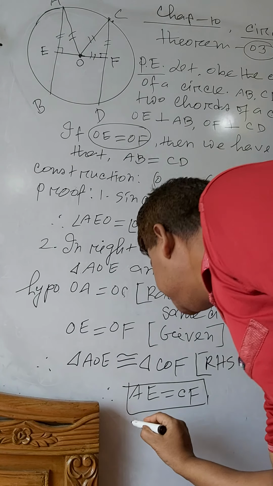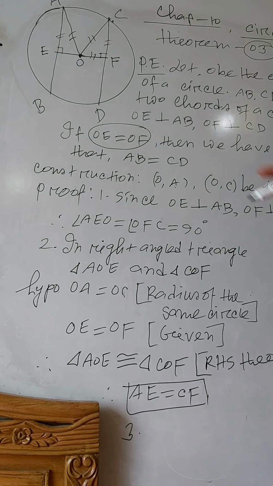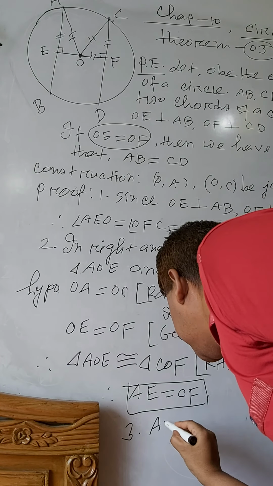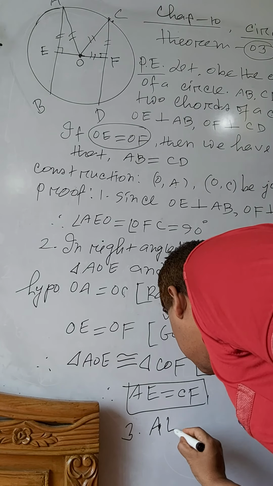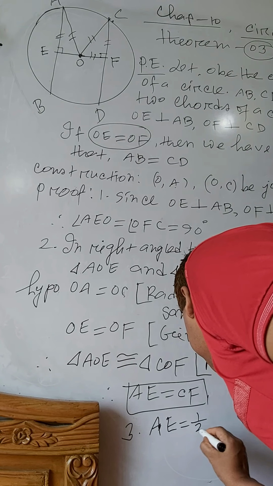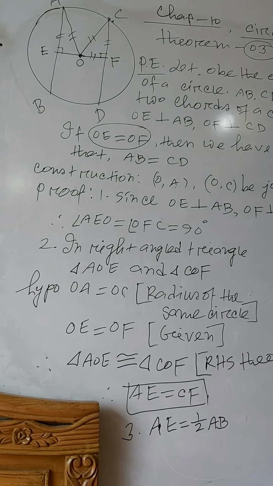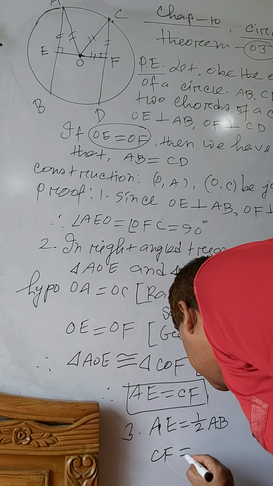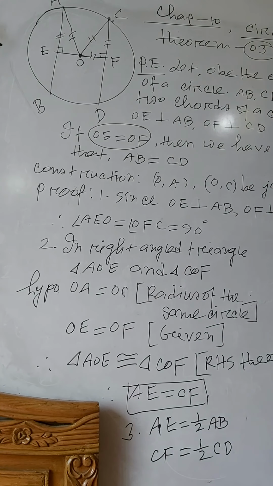Number 3: AE equal to half of AB, and also CF equal to half of CD.